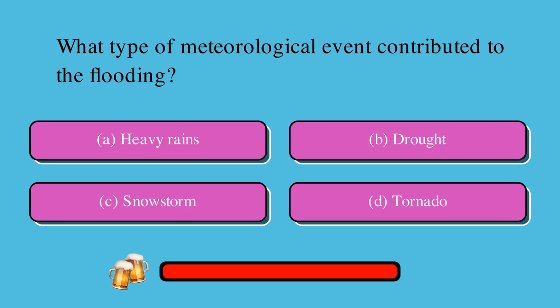What type of meteorological event contributed to the flooding? Is it A, heavy rains, B, drought, C, snowstorm, or D, tornado? The correct answer is A, heavy rains.